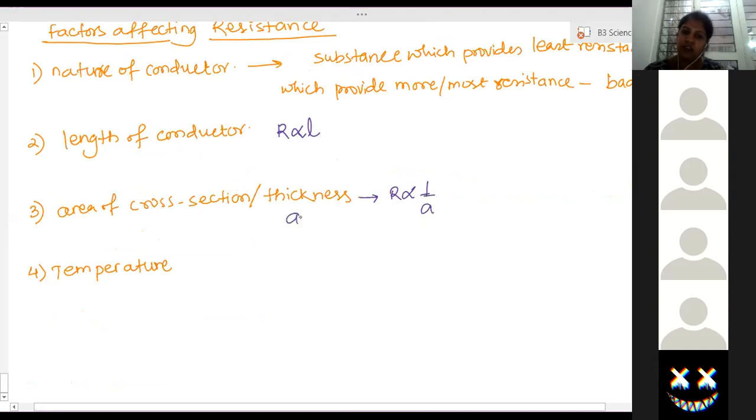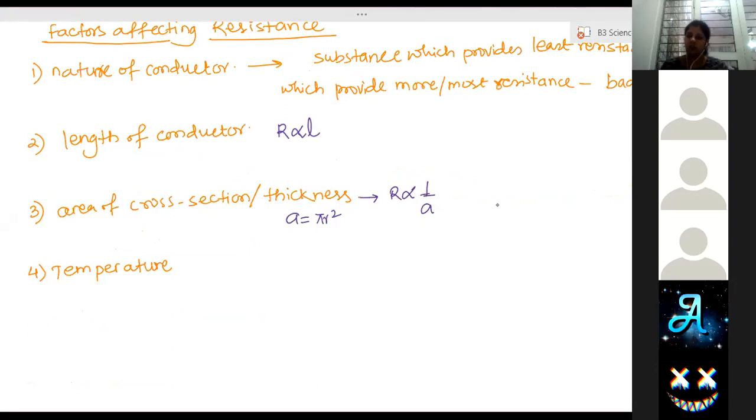And the area of the wire is a circle, so the area is pi r square. Area of cross section we are considering, not the full surface area. We are only concerned with the cross sectional area. Clear what cross sectional area means? Yes, ma'am. Normally all wires we consider circular, cylindrical, so area of cross section is always a circle. So it is pi r square. It is inversely proportional.